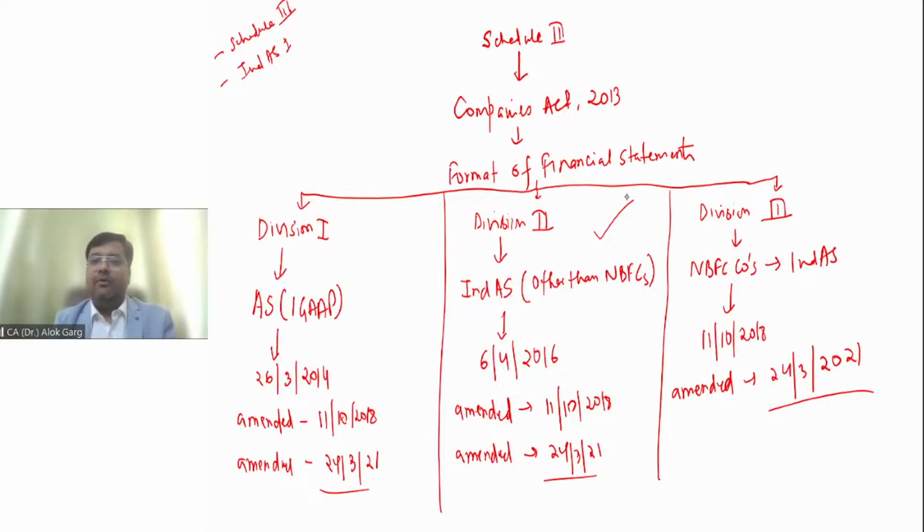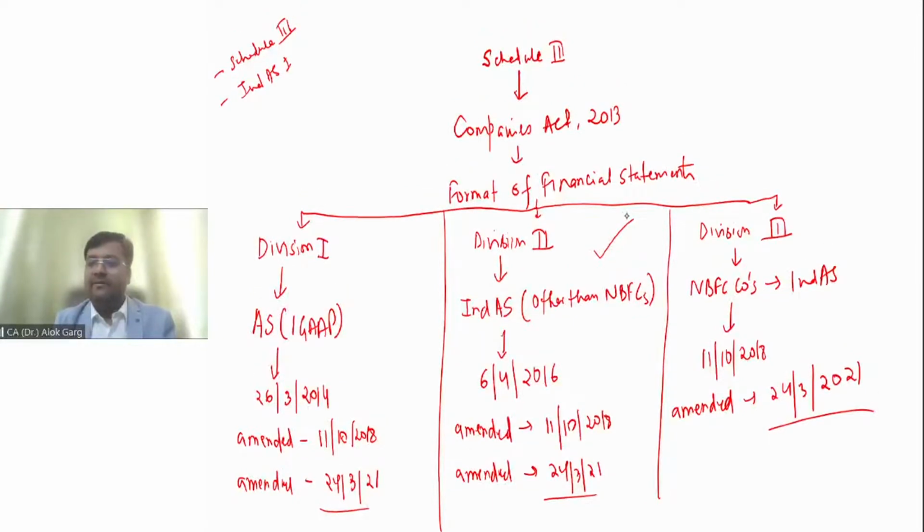I hope you are able to remember this, right? Will you be able to remember this? Division 1, 2, 3. Division 1 will be applicable to AS, Division 2 and 3 will be applicable to Ind AS. 2 will be non-NBFC, 3 will be NBFC. Very good. Great.